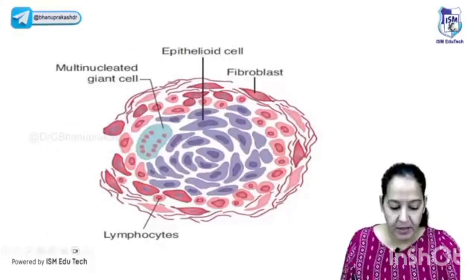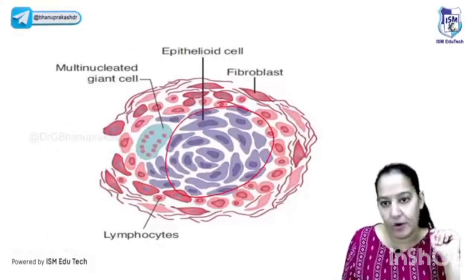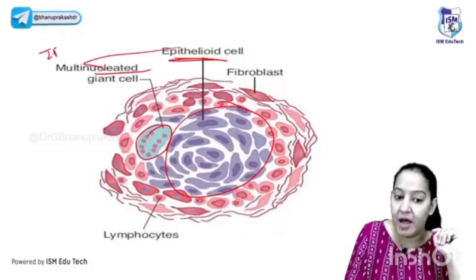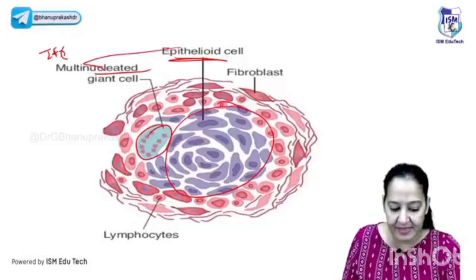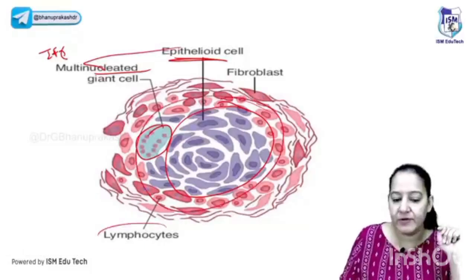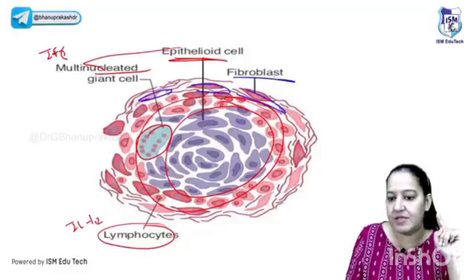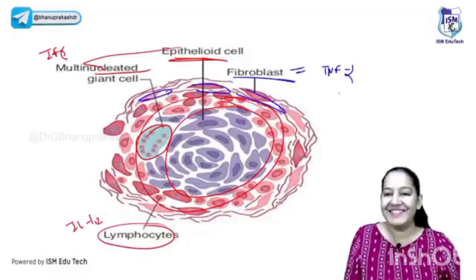Everyone on the screen, this is granuloma. You can see the central purple color cells. These are epithelioid cells. Some of them fuse and form the giant cell. The epithelioid cells and the giant cells are due to interferon gamma. I'm repeating again and again. The middle zone, the red color cells: can you see them? These are T lymphocytes. These are due to interleukin 1 and 2. And outermost you can see the spindle-shaped fibroblasts. These are due to TNF alpha. We are done.